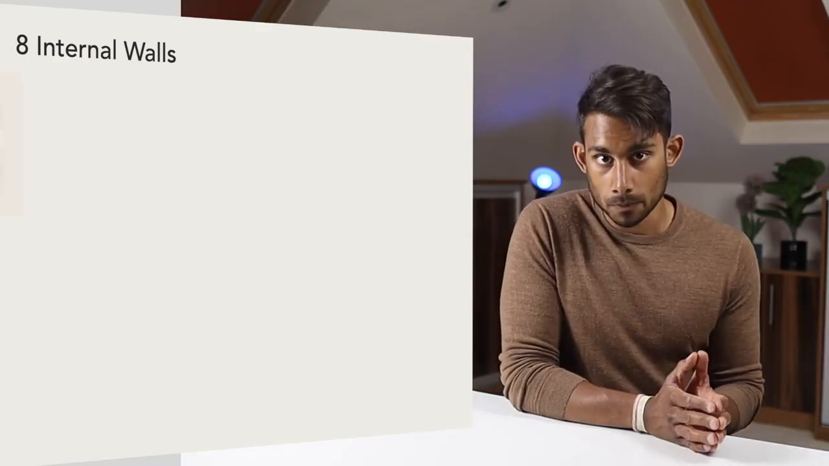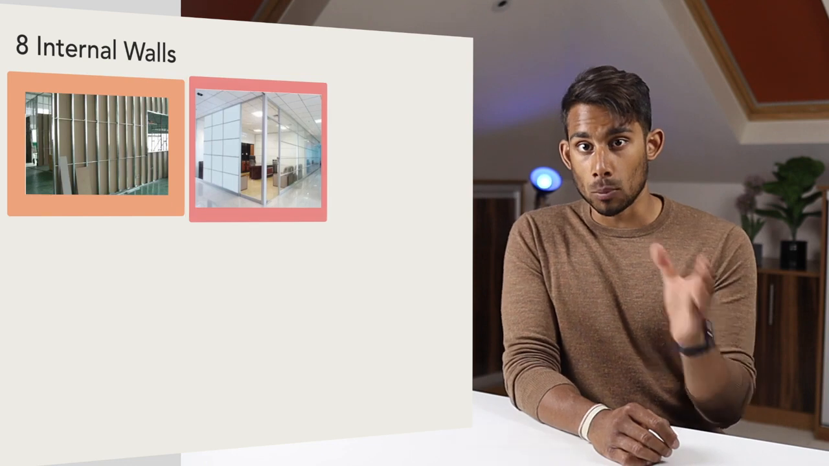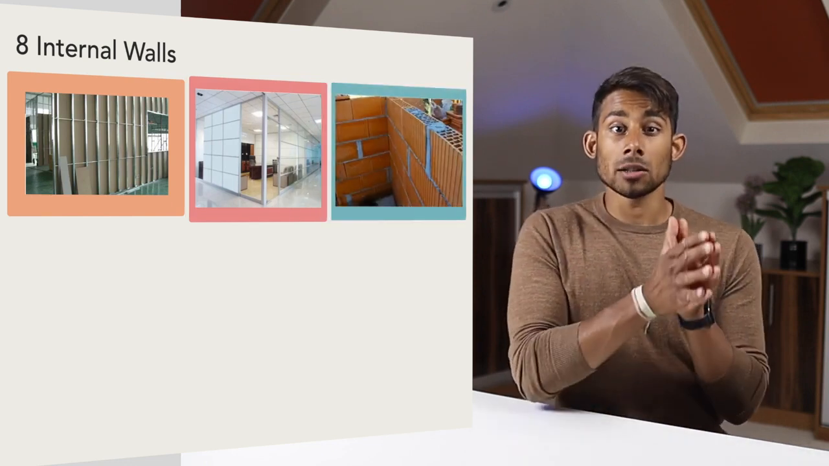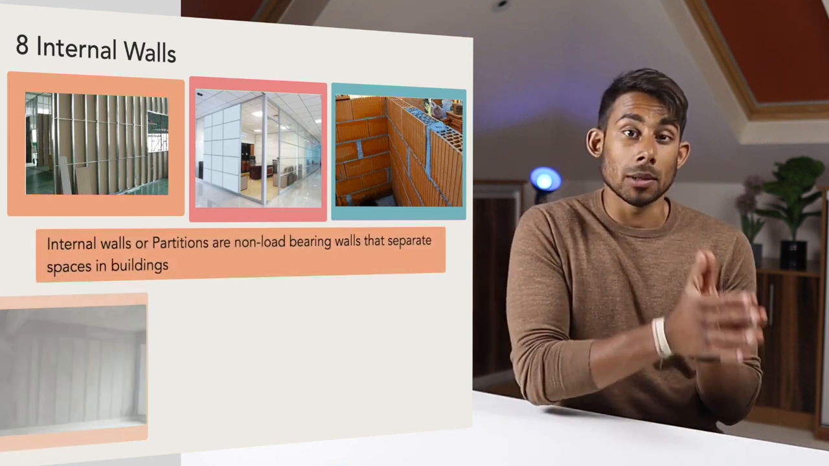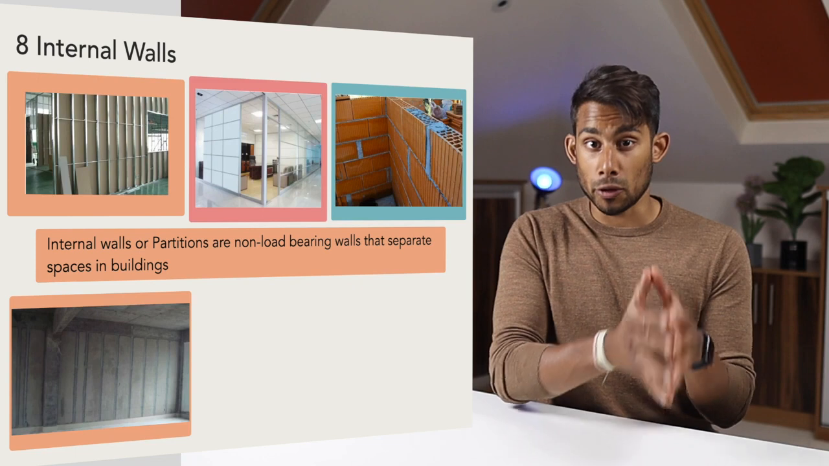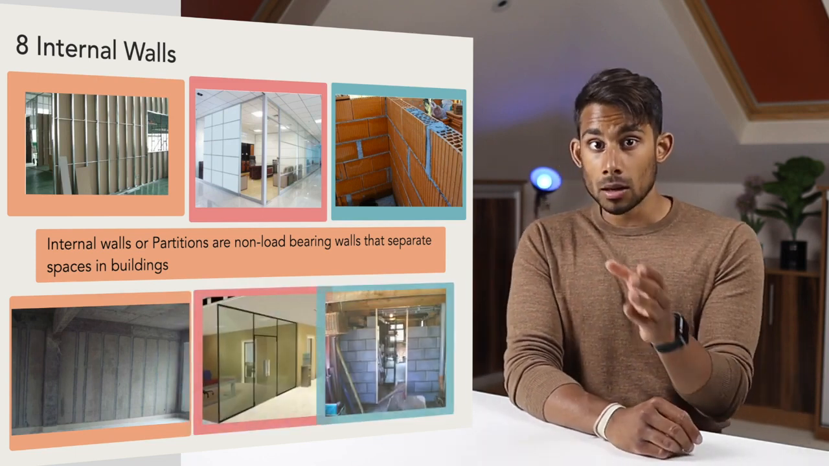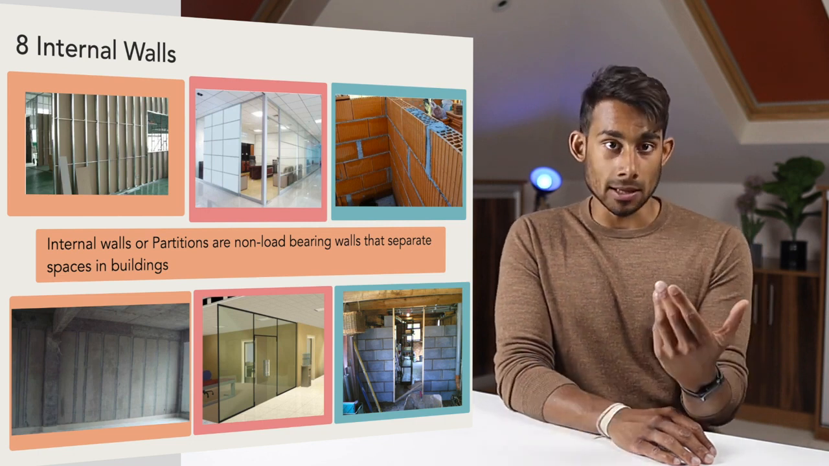In this section, we'll be looking at number 8, internal walls. Internal walls can be solid, typically constructed from brick or blockwork, or can be a framed construction. Framed partition walls are sometimes referred to as stud walls and can be constructed from a timber, steel or aluminium frames clad with boarding such as plasterboard, timber, metal or fireboard. Partition walls can also be glazed.